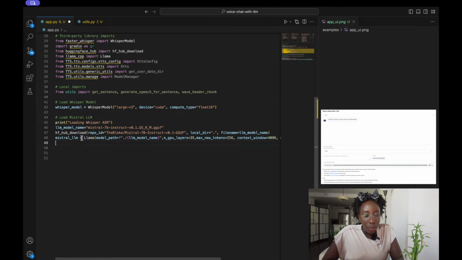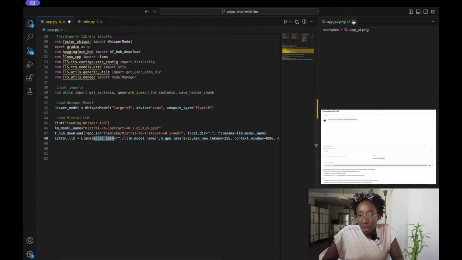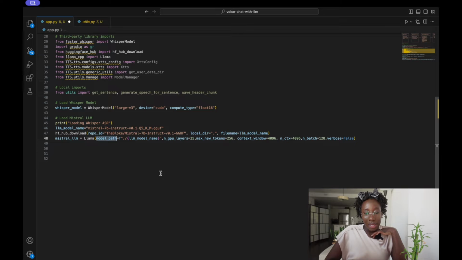So we would pass in the model path, which is this model that we just downloaded in the root directory. Then the number of GPU layers, the max number of tokens, the context window, the batch size, and whether or not we want to see the output of the loading. So we just set the variables to false if we don't want to see the debug statements when we load the model.